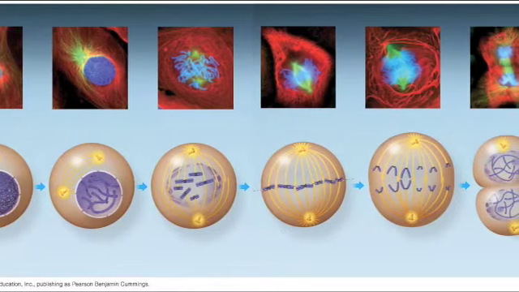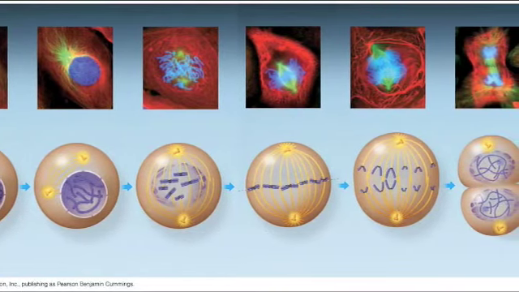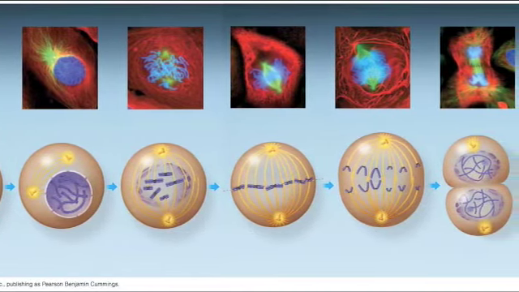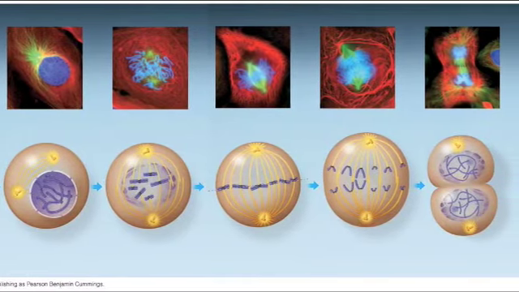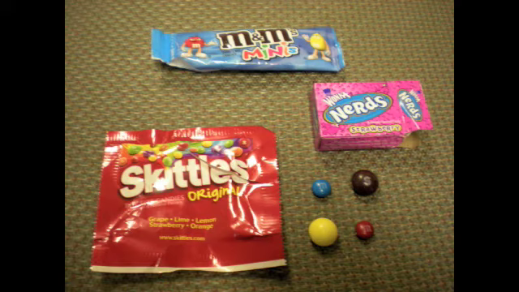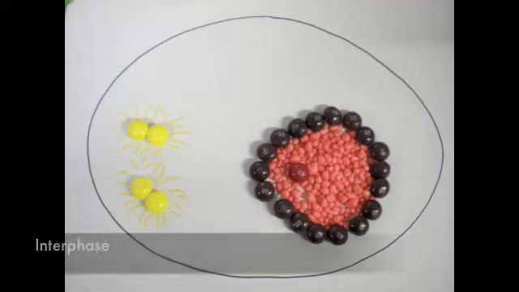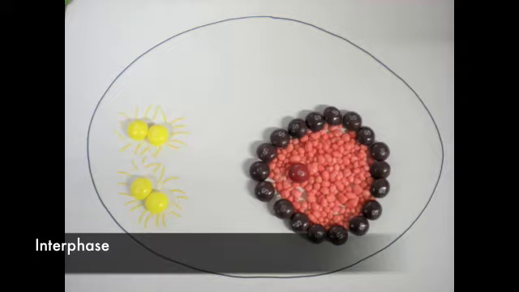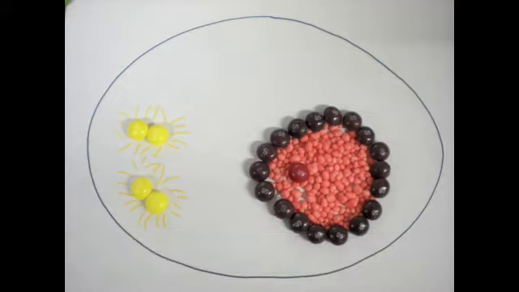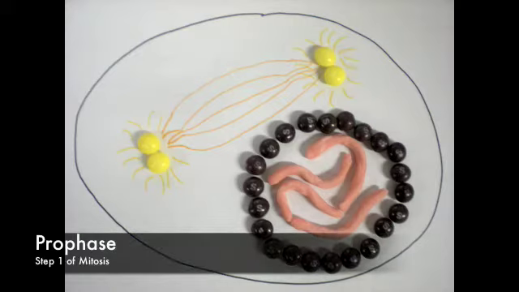The ability of organisms to reproduce their cells through mitosis is the major characteristic that best distinguishes living things from non-living matter. For this presentation, we decided to use our favorite candies to better illustrate the phases of mitosis. Before mitosis even begins, the cell goes through interphase. During interphase, the cell's nucleus contains a nucleolus and duplicated chromatin that are tangled up so that you're unable to see the chromosomes individually. Cell division starts with mitosis.